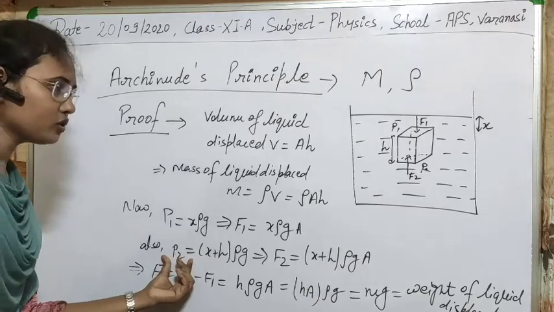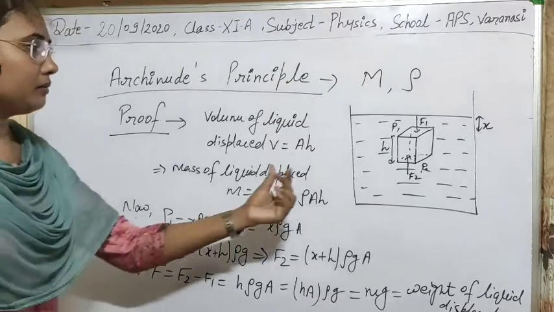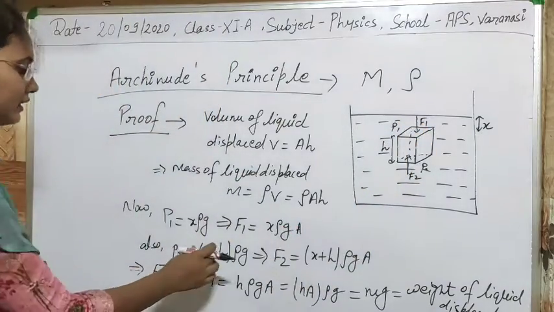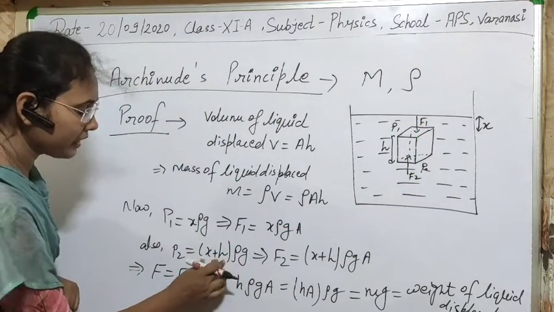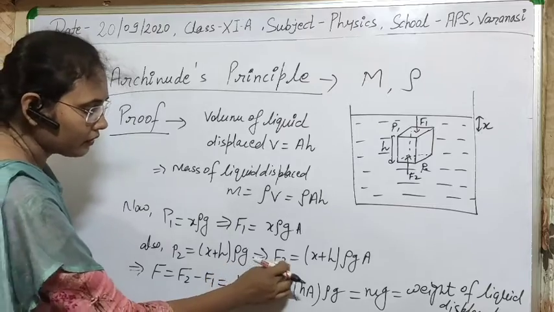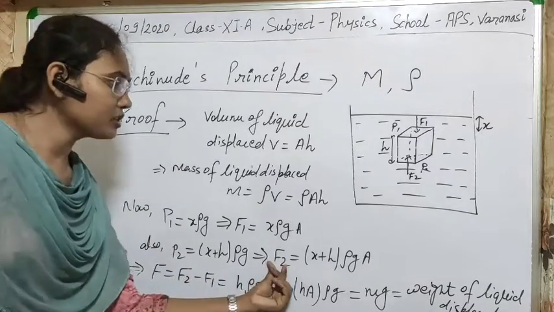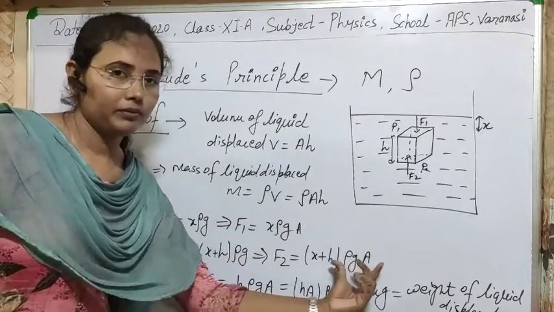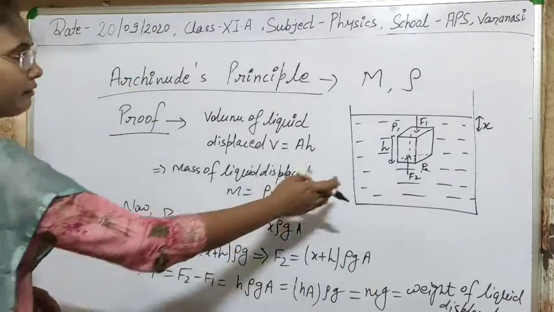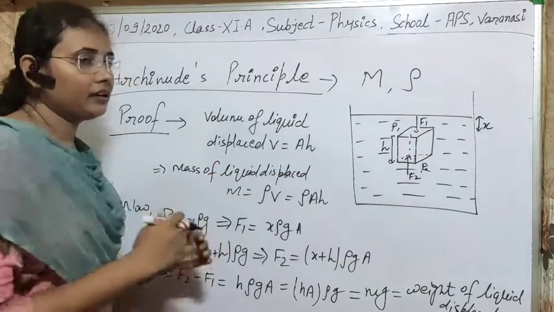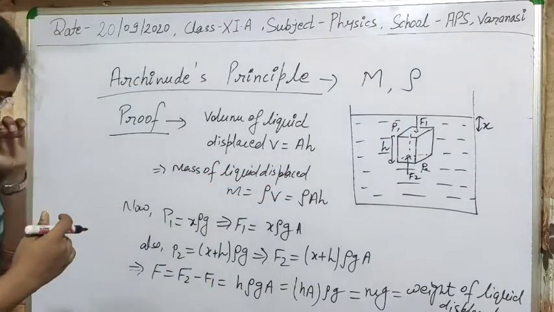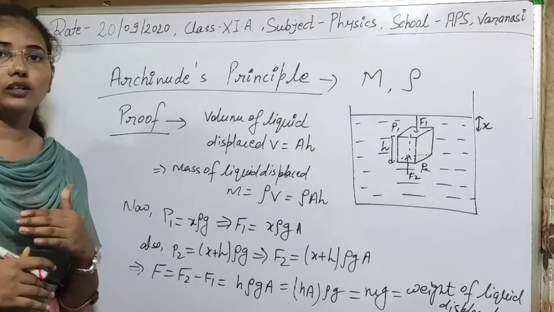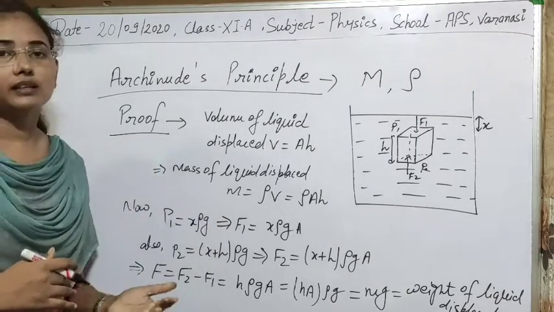Again similarly we can solve P2. Here the depth is X plus H, so this will be X plus H rho G. You can also find force F2 from here, that will be P2 into A. Now we have these two forces, then we can calculate the difference between those two forces. It means the net force acting on the body when we immerse it in the liquid.